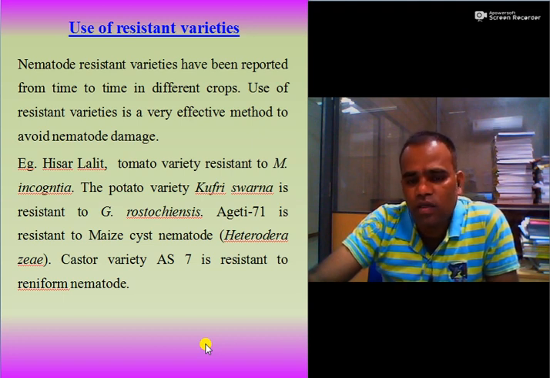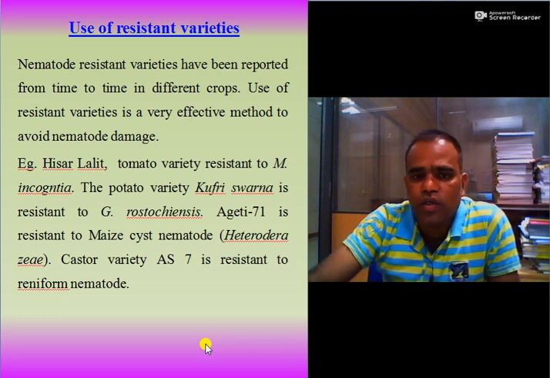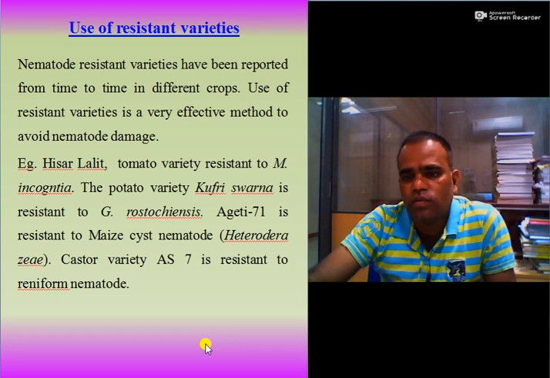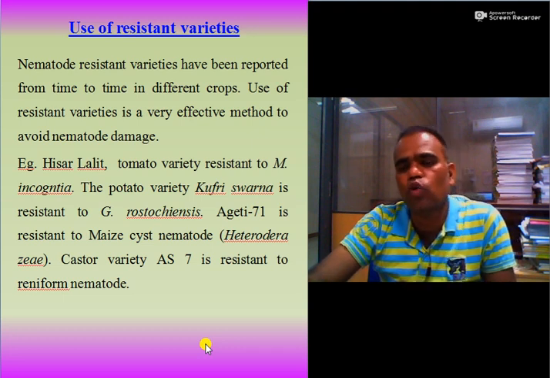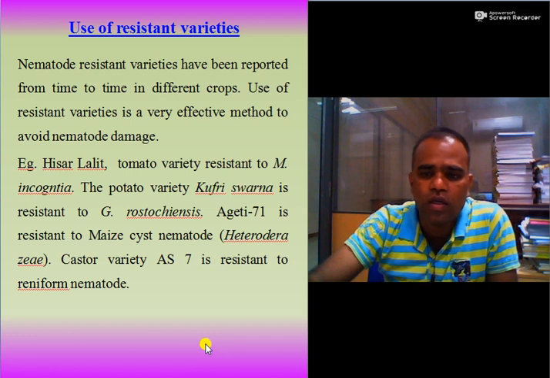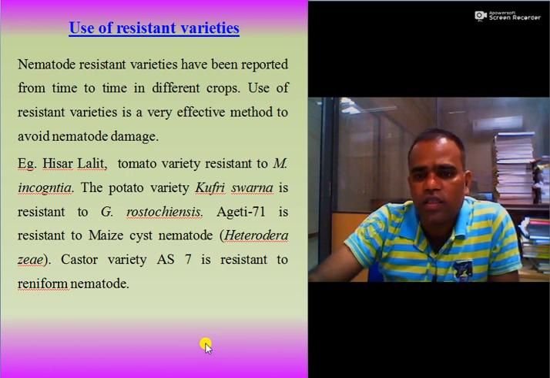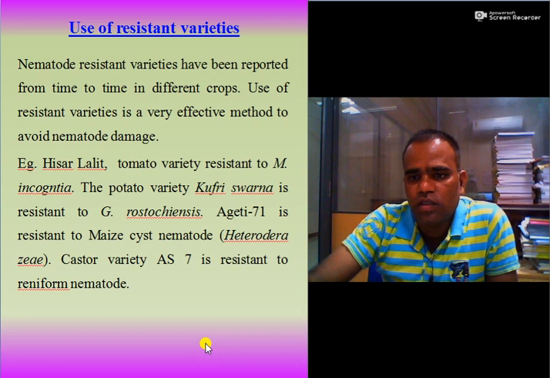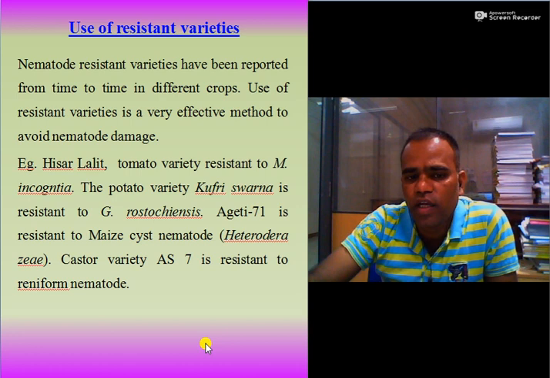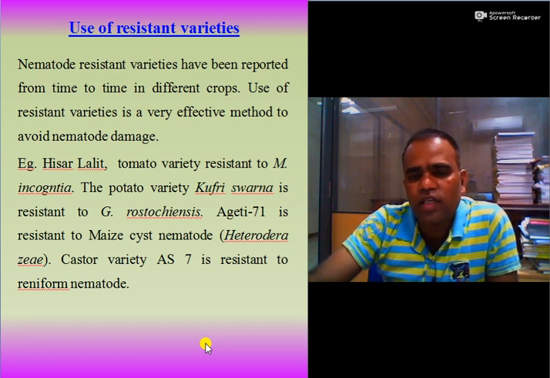For example, tomato variety Hisar Lalit is resistant to root-knot nematode. Potato variety Kufri Swarna is resistant to Globodera rostochiensis or golden nematode. Ageti 71, a maize variety, is resistant to maize cyst nematode Heterodera zeae. Castor variety AS7 is resistant to reniform nematode. So there are a number of such varieties, so you must keep them in mind.